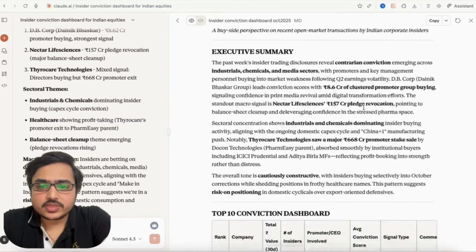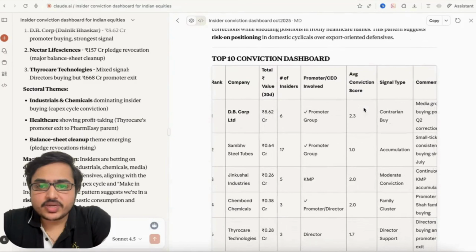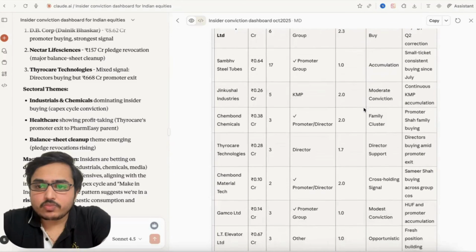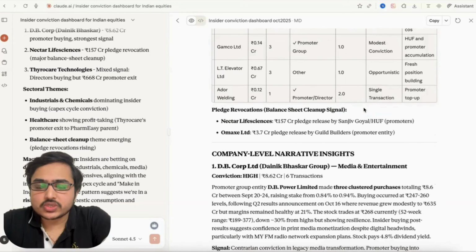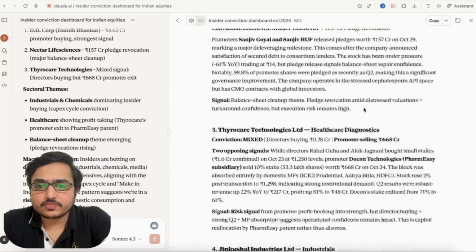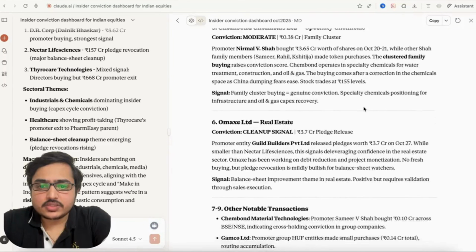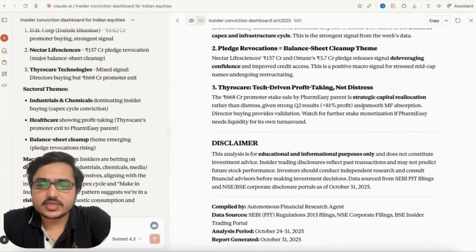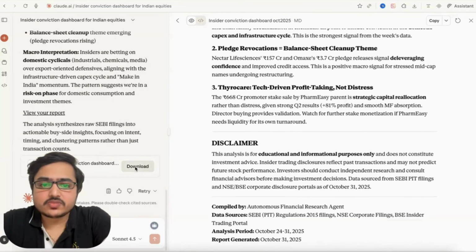Yes. So there's an executive summary, then a top 10 conviction dashboard. So 10 companies here, along with the value of the trades and the scores. Scores are given on the basis of conviction, right? And all these companies, along with the sector and macro views and key takeaways, along with the disclaimer. You can just download this file.